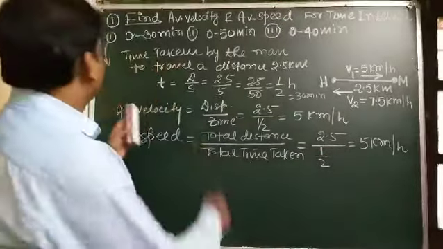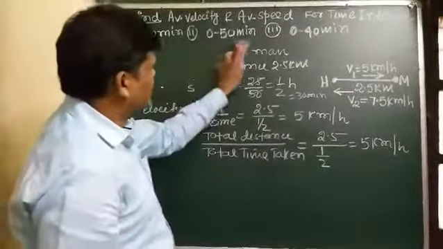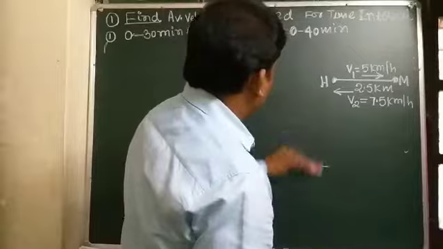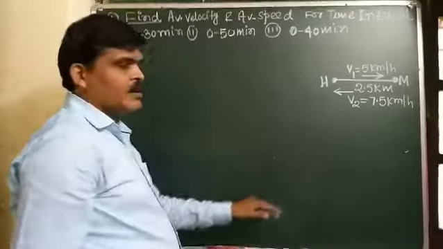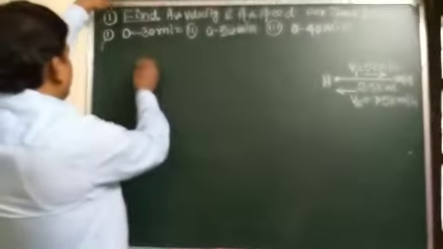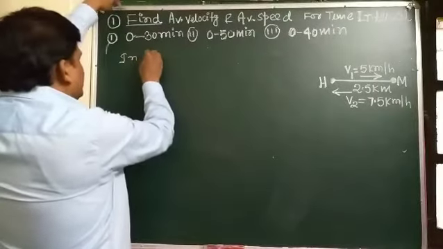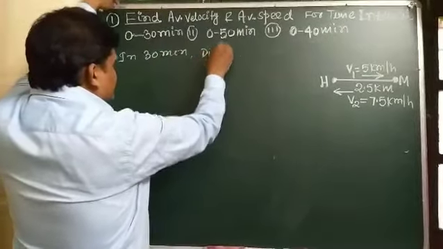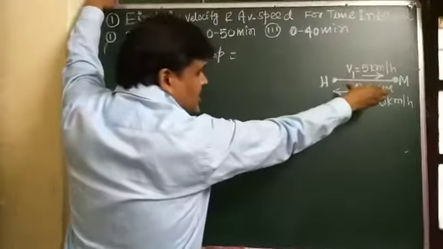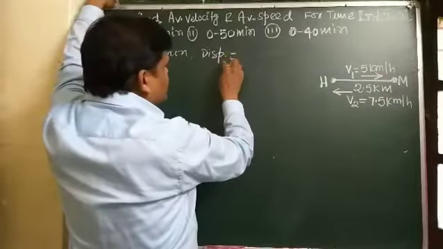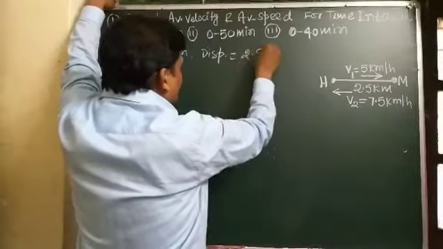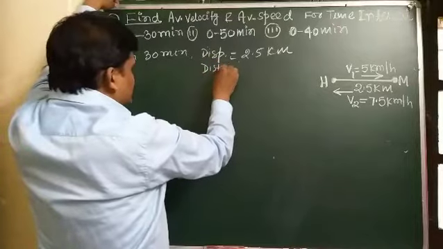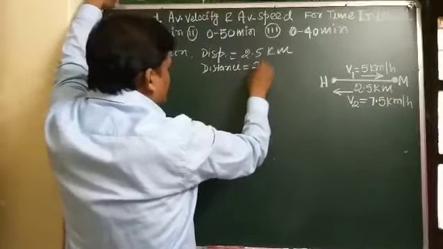Now going to solve the second part, average velocity and average speed for the time interval of 50 minutes. In the first 30 minutes, I have already calculated the displacement of the person, which is 2.5 kilometer, and the distance in 30 minutes is also 2.5 kilometer.